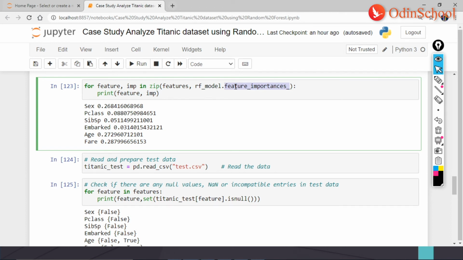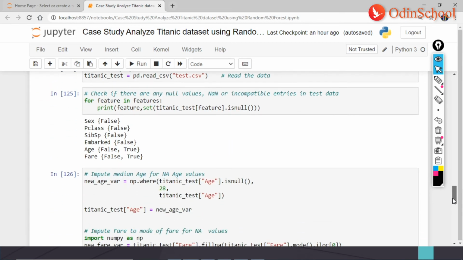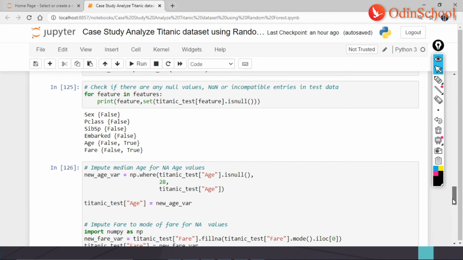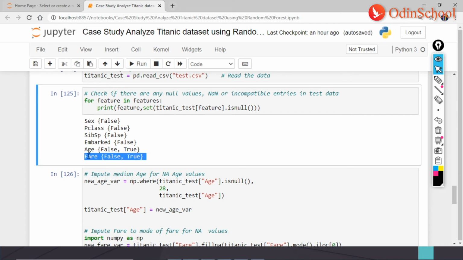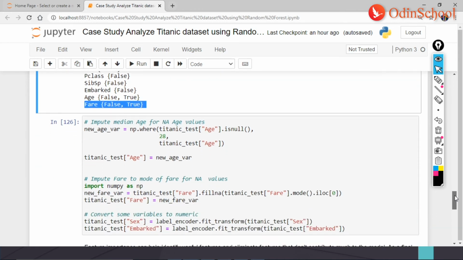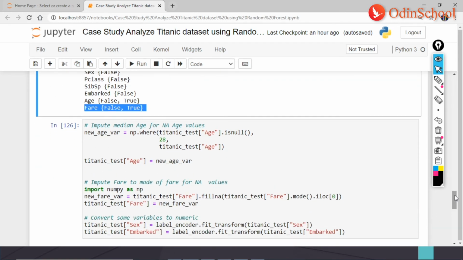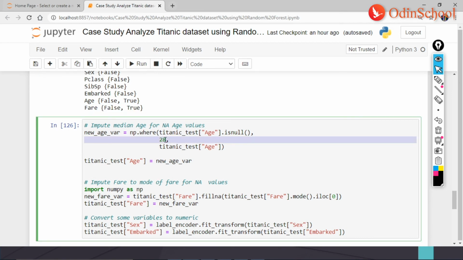Considering this also done, in my next step I would be reading my test CSV and again checking if there are any null values, yes or no. And there are null values in age and fare. Here you can see there are null values in age and fare, and that is the reason why, in order to remove the null values in age and fare, I would be filling all the values of age with 28, right guys.